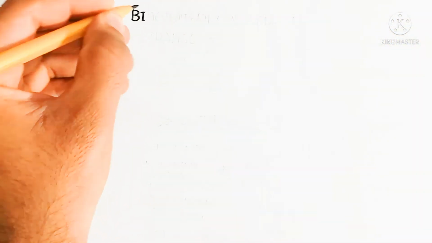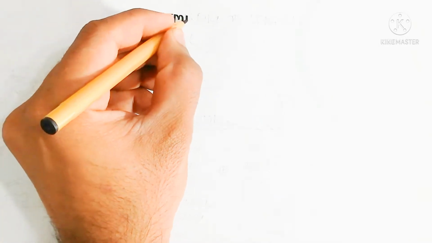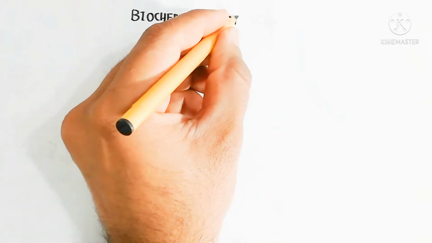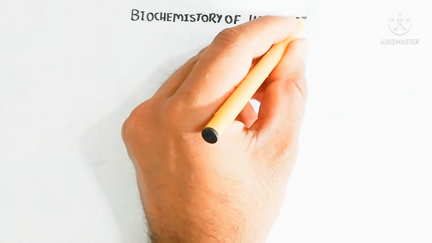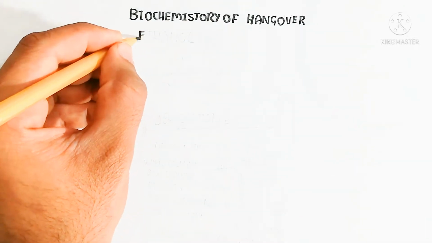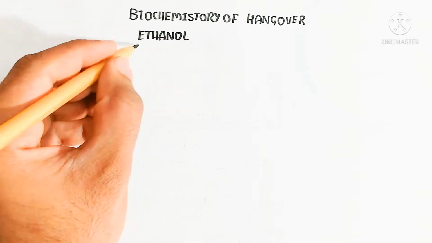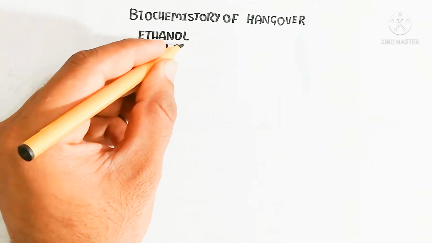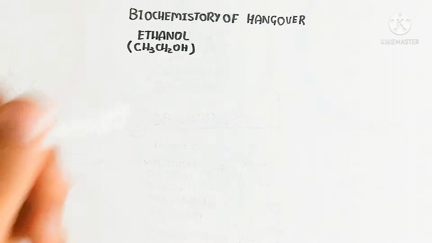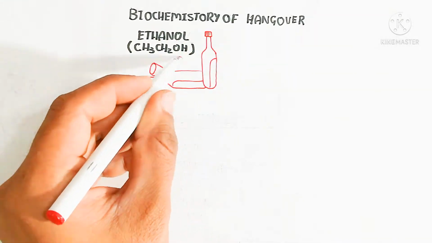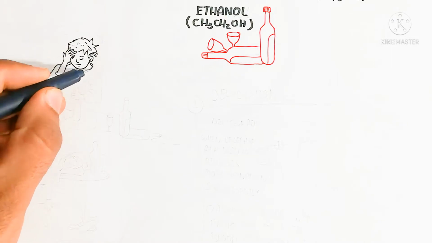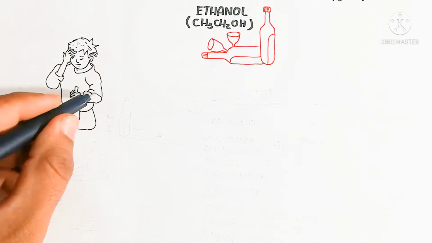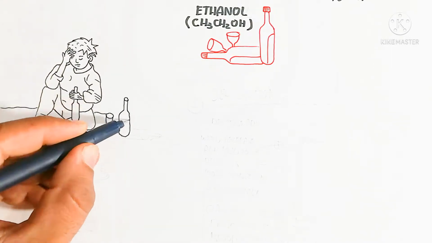Hello, in this video we will discuss the biochemistry of a hangover after the consumption of ethanol. Ethanol is the famous alcohol whose formula is CH3CH2OH. Methyl alcohol can be added with the ethyl alcohol, but this is simply ethanol. Remember one more important thing for your understanding: ethanol is used for dehydration.